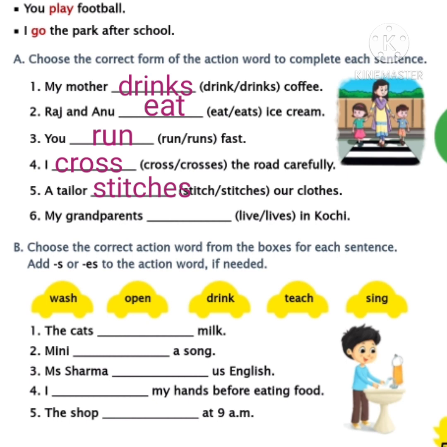Now let's move to the next one. My grandparents dash in Kochi. I am reading the action words which are given in the bracket. Live, lives. Children, grandparents means we are talking about more than one person. So the action word should be as it is. So tick live and write in the sixth blank, children. Did you finish, children? So children, we have completed task A in page 55. Tomorrow we will continue it.